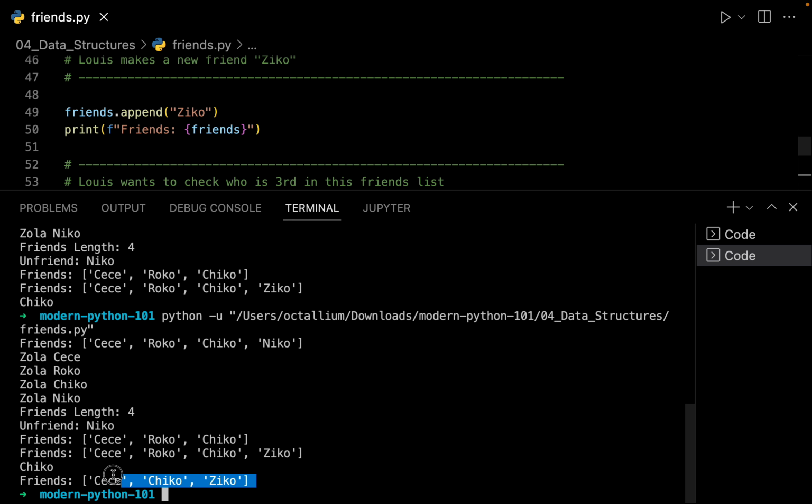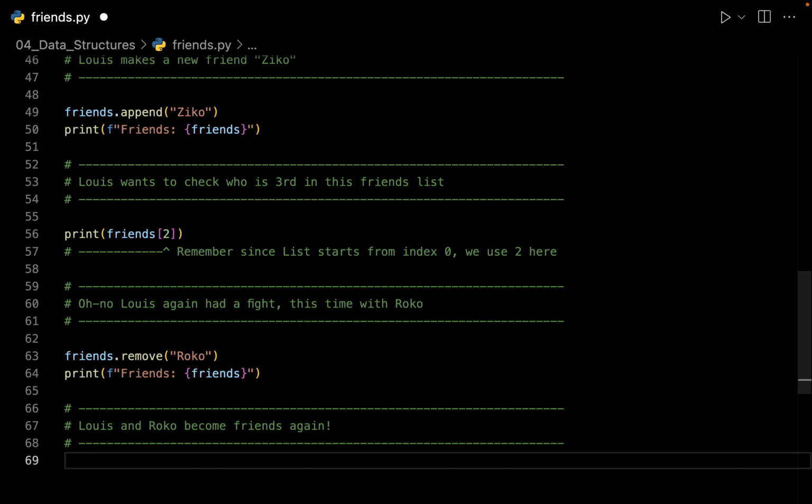So this is our new list. We have CC, Chico and Zico. We have successfully removed Rocco from our list. Let's see what Louis is up to next. And it seems like Louis and Rocco have become friends again.